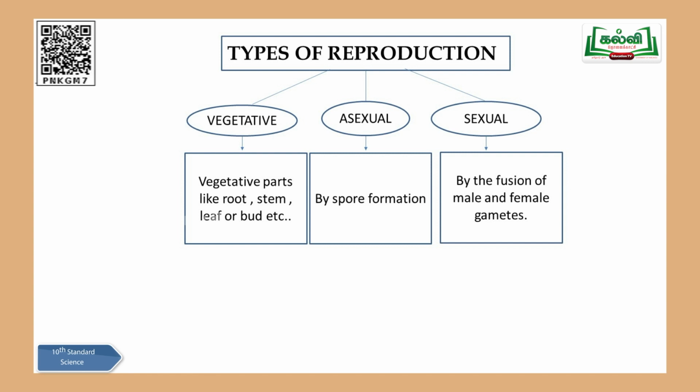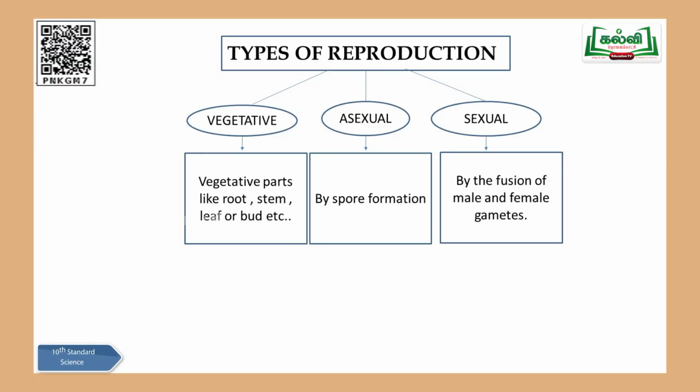Then moving on to the third one, sexual. The name itself tells you very clearly, presence of sexes. Both male and female sexes will be present here, and they produce their gametes. By the fusion of male and female gametes, new individuals are produced. Okay, let me just recollect everything.